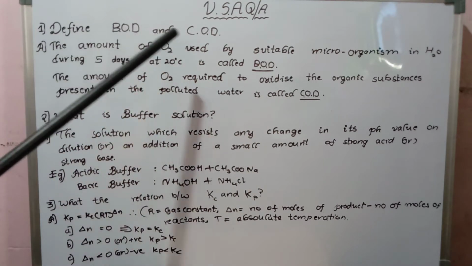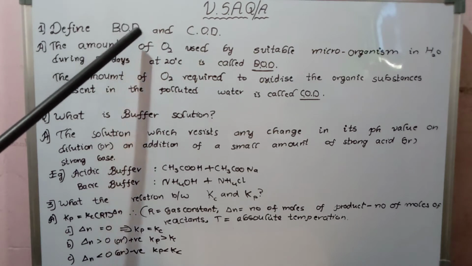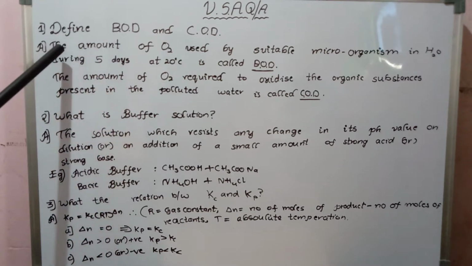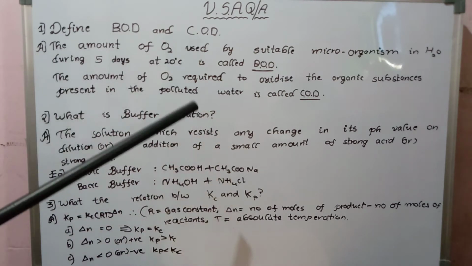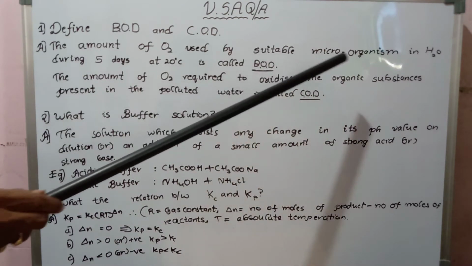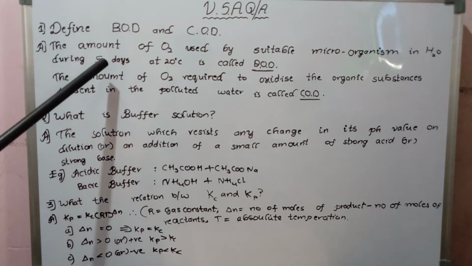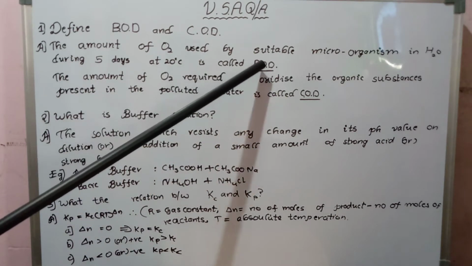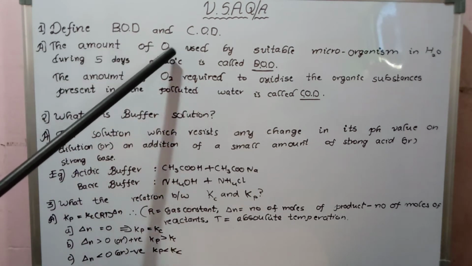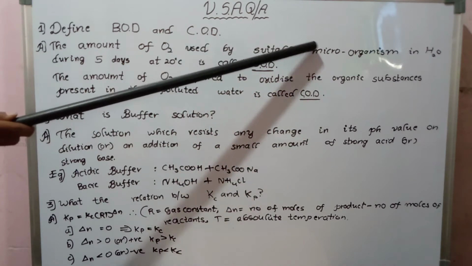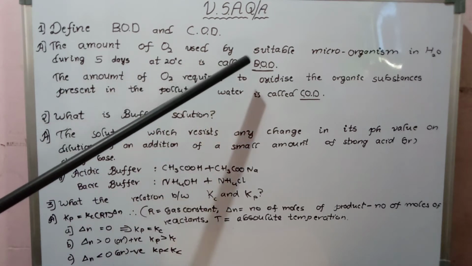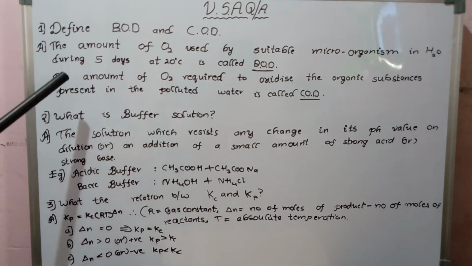Define BOD and COD. BOD stands for biological oxygen demand, and COD stands for chemical oxygen demand. The amount of oxygen used by suitable microorganisms in water during 5 days at 20 degrees centigrade is called biological oxygen demand. I repeat the answer again: the amount of oxygen used by suitable microorganisms in water during 5 days at 20 degrees centigrade is called biological oxygen demand.